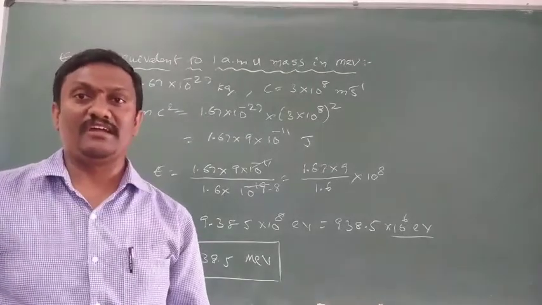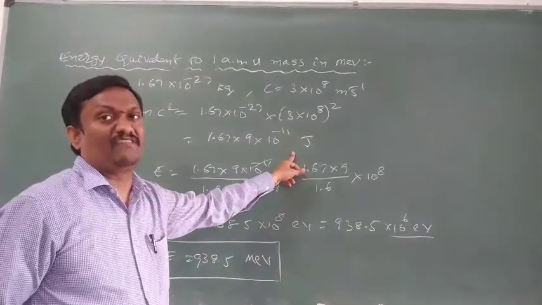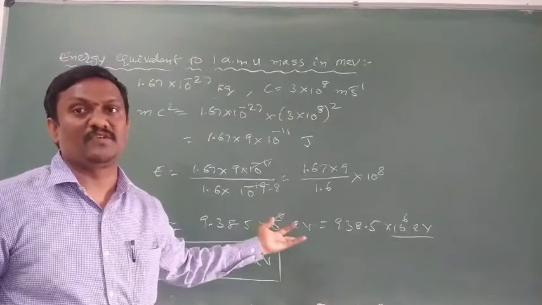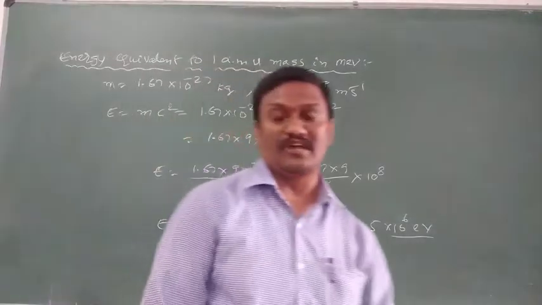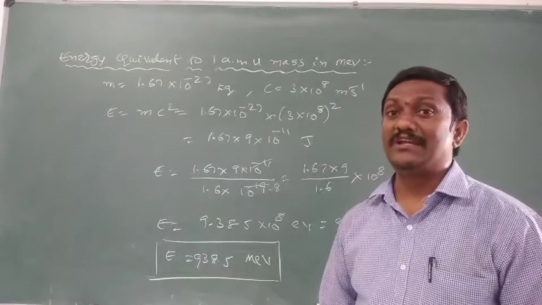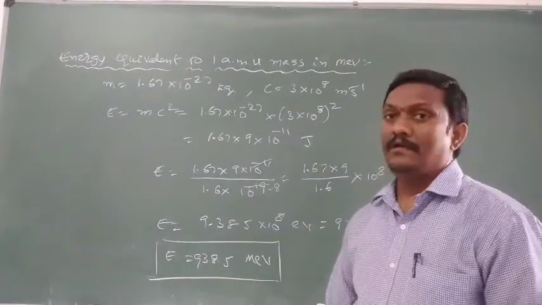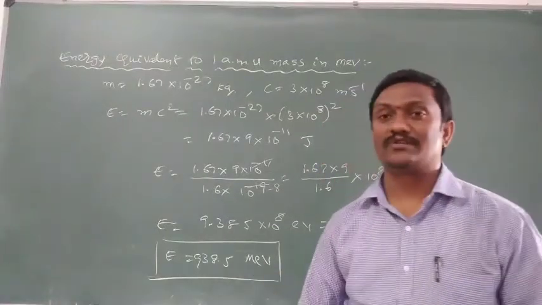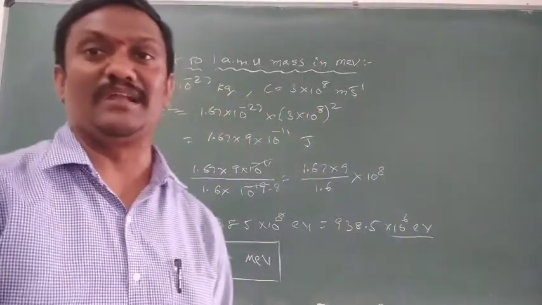Initially we are getting energy in terms of joules. Later convert joules into electron volts. Conversion of joules into electron volts means dividing by the electron charge. So in this way, we can convert energy equivalent of 1 AMU mass into million electron volts. Finally, the answer is that energy equivalent to 1 AMU mass is 938.5 million electron volts. So that is about energy equivalent to 1 AMU mass in million electron volts.